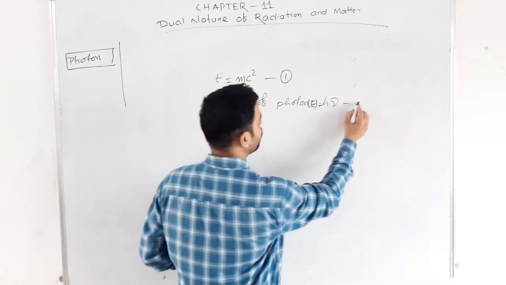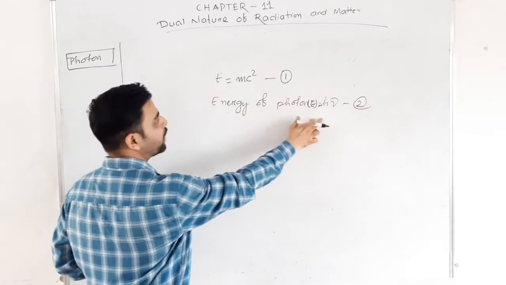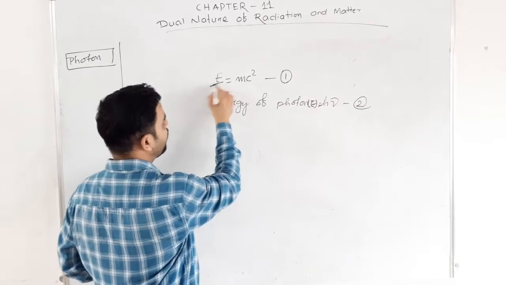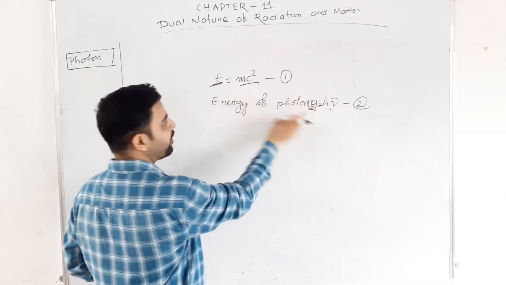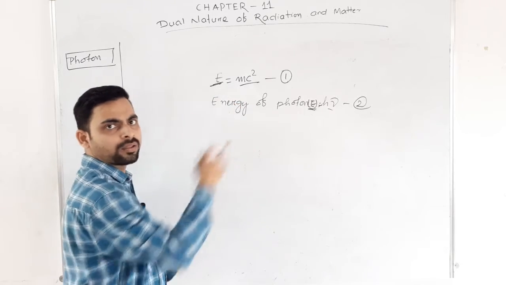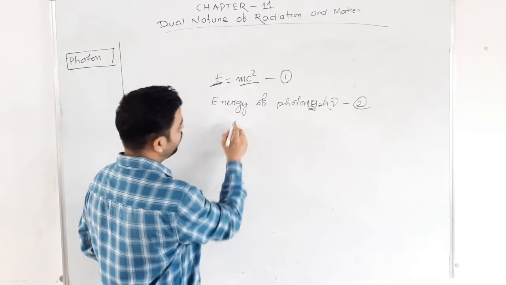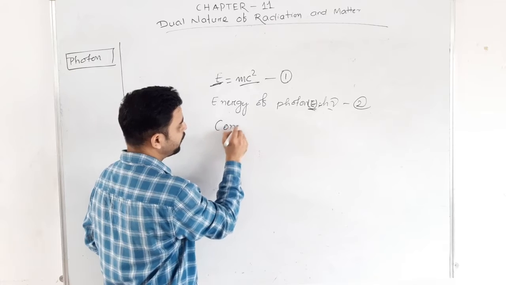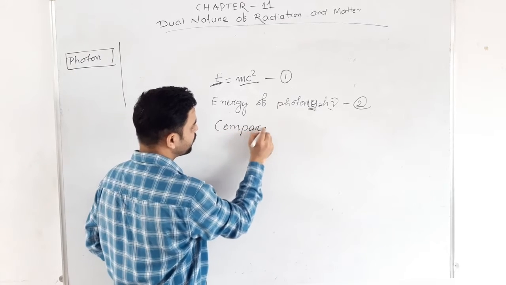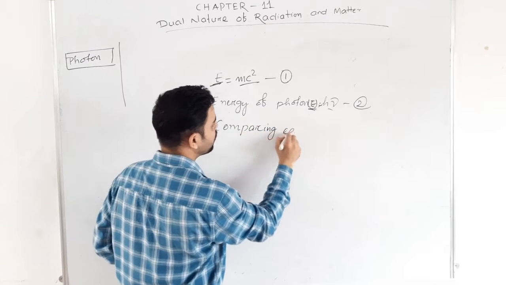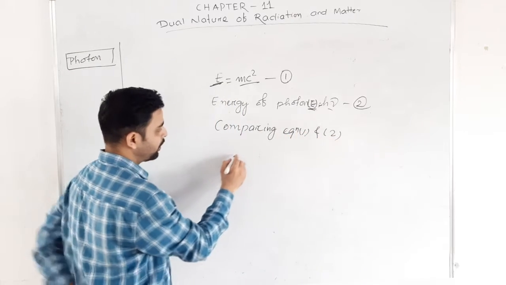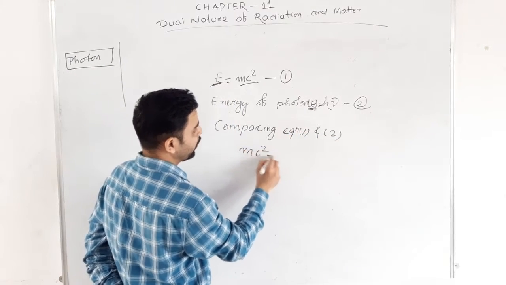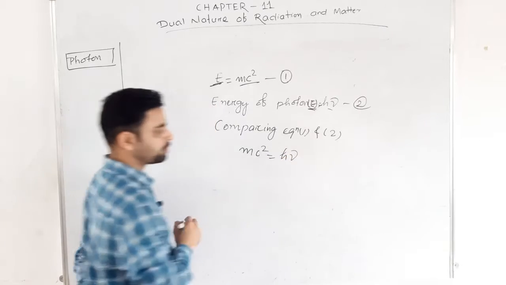Put this as equation 2. If we compare equation 1 and 2, we can see the left sides are equal, so we can compare the right sides also. Comparing equation 1 and 2, we can say mc square equal to h nu.